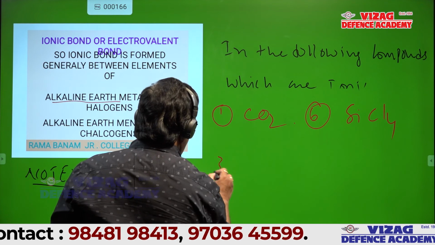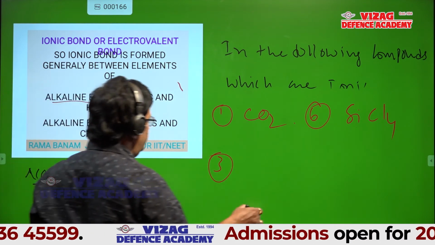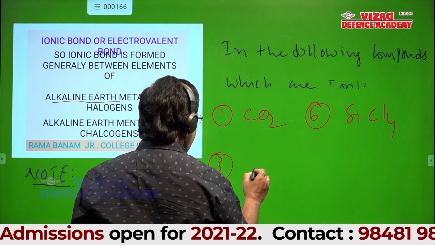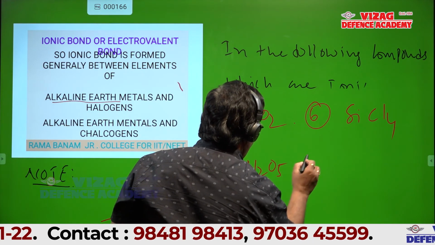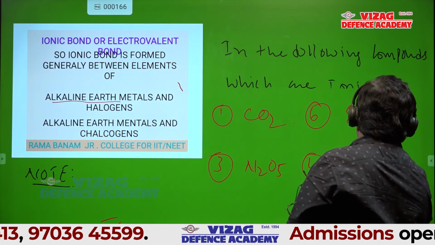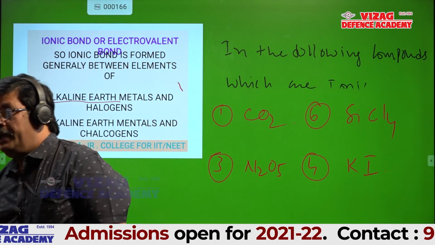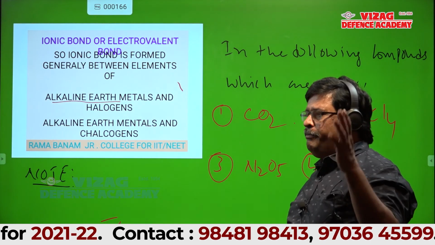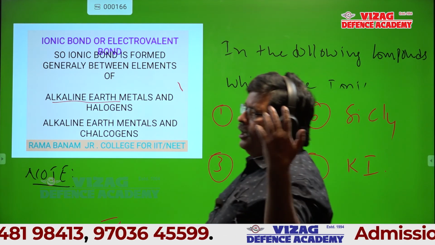Third option, N2O5. Fourth option, KI. This may also have more than one option. More than one option means it may include or may not, so select all the correct answers here.